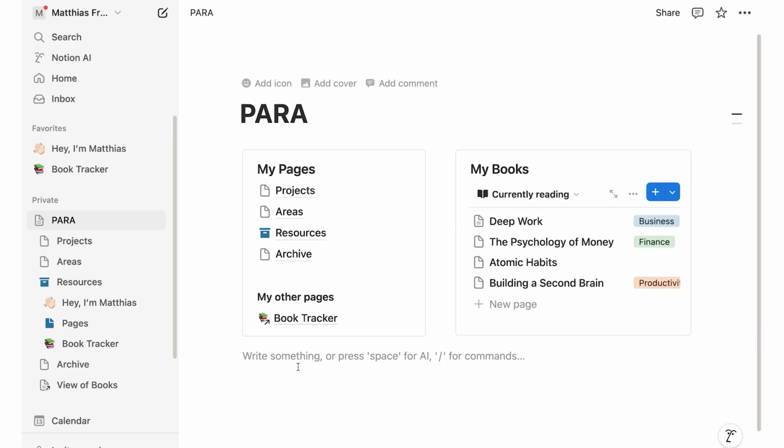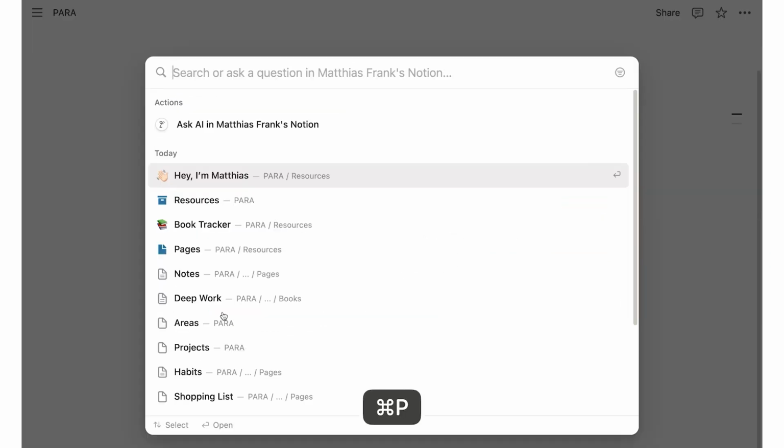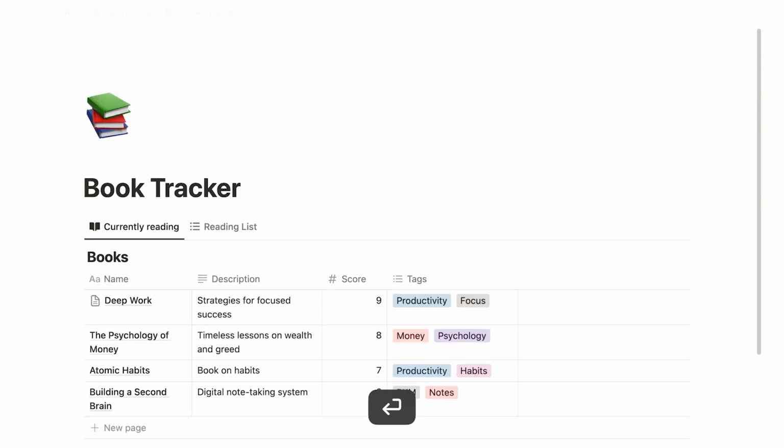Now, the third way is to use Notion Search to quickly go from one page to another. In particular, once you have a lot of pages, it's probably the quickest way to do so. You can simply press Command P anywhere in Notion, and this opens your search options. And now you always see the last pages that you have opened, or you can look for something. So going to the book tracker like this is probably the fastest way by far.